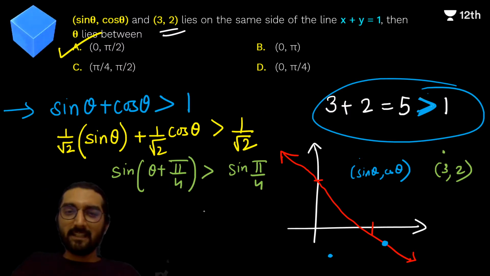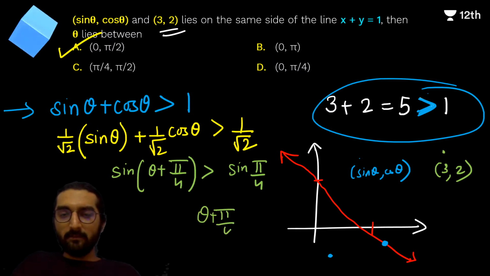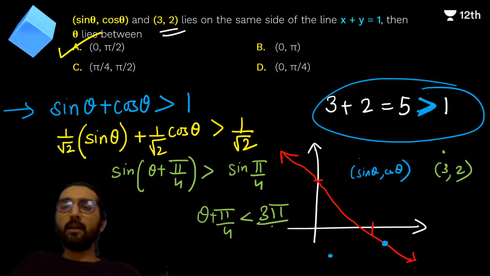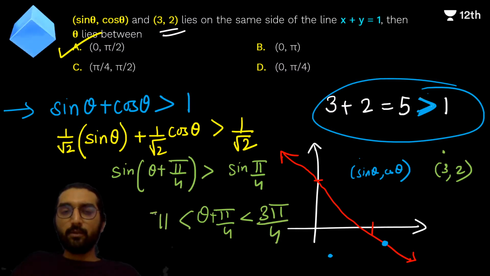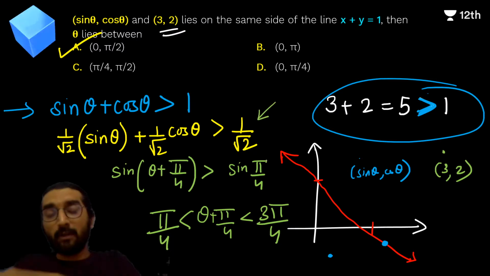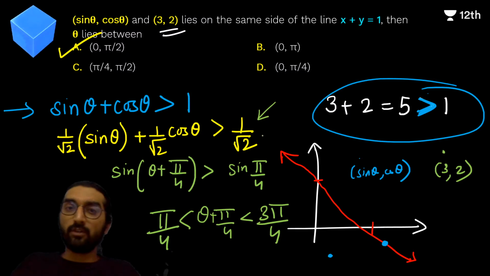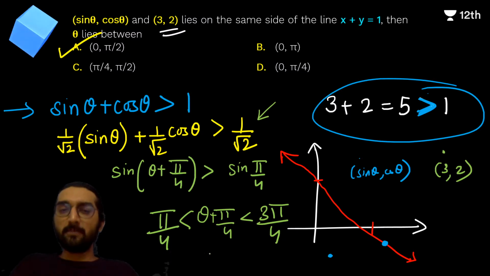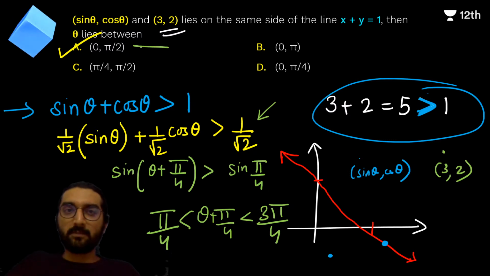So you can say that theta plus pi by 4 basically lies between pi by 4 and 3 pi by 4, because sine 45 degrees is 1 by root 2, right, and sine 135 degrees, which is sine 3 pi by 4, is also 1 by root 2. So it will lie between these two. And when you subtract pi by 4 on all the sides, you will get this particular answer.